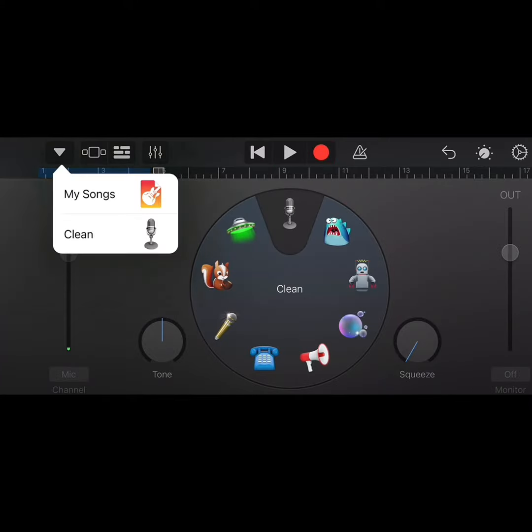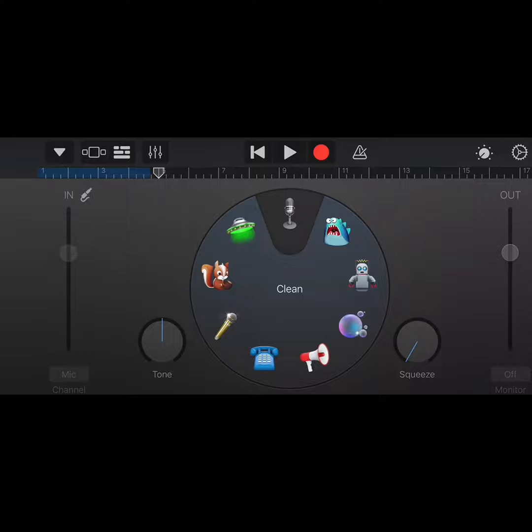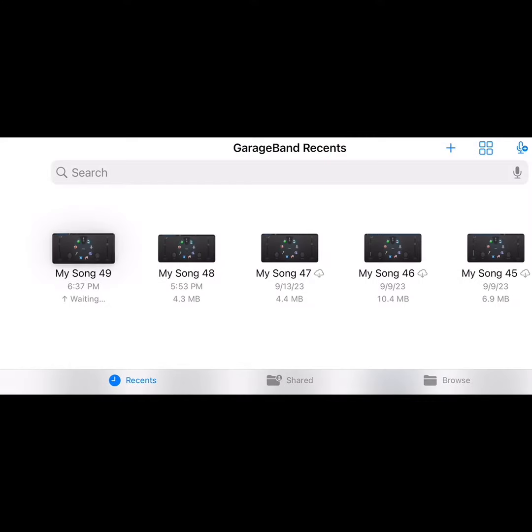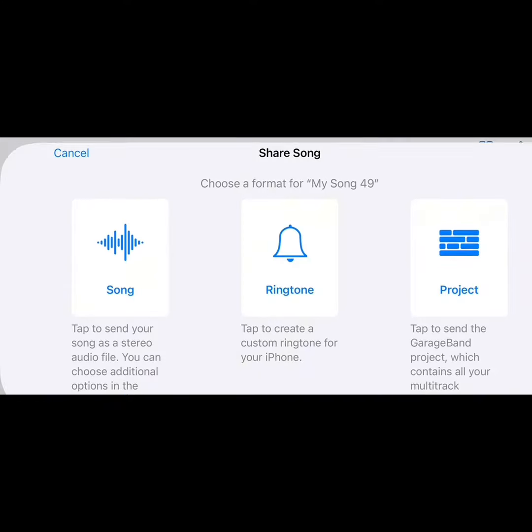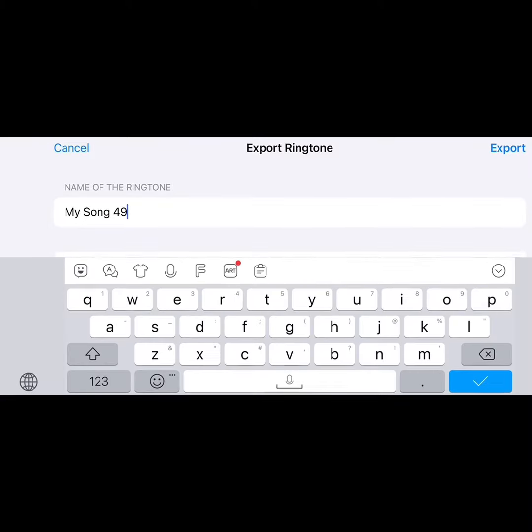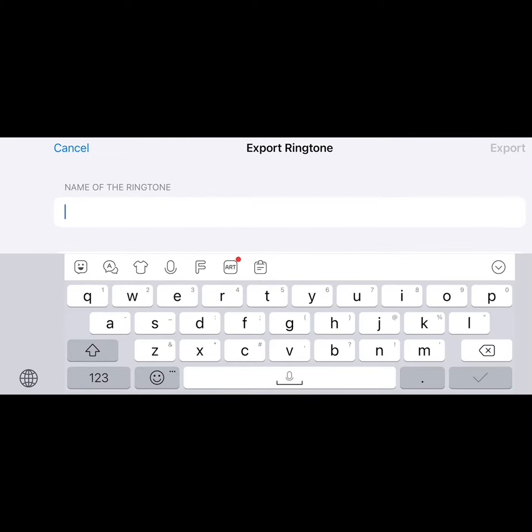Let's say like any type of music, and you want to hit my music. Then you want to click on that and hit share, and then you want to hit ringtone, and then you want to title your ringtone, and then you want to hit export.